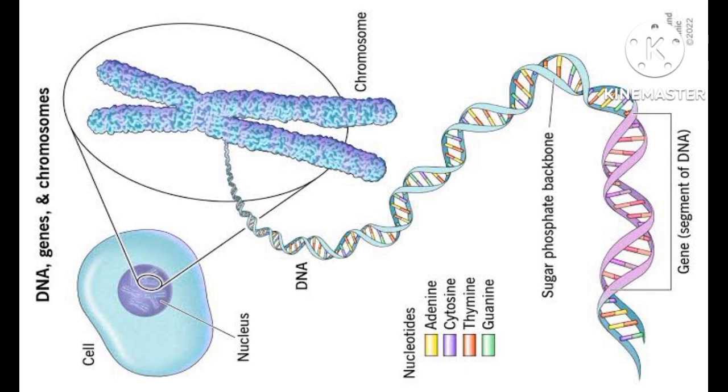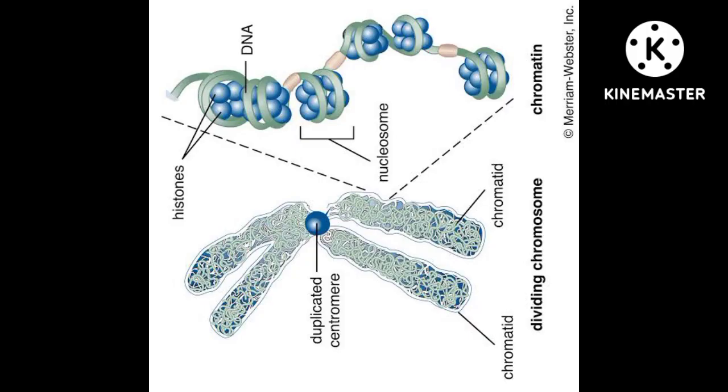We have already discussed that chromosome is made up of DNA and proteins, and this DNA is shown in the figure with a double helical structure. At the bottom of this picture you can see a gene, marked as a segment of DNA. This is a picture which shows both chromatin as well as the chromosome.